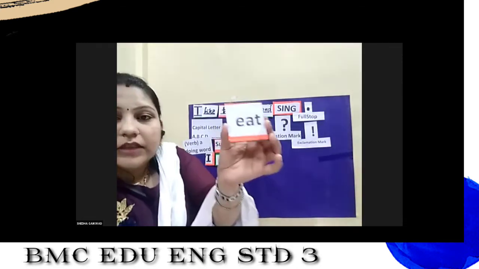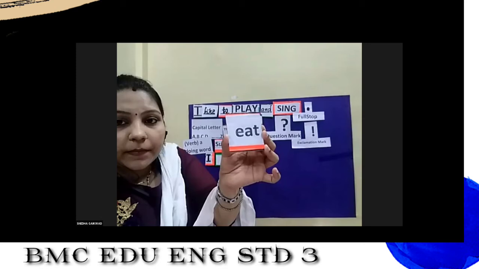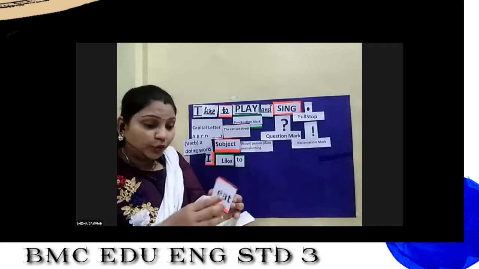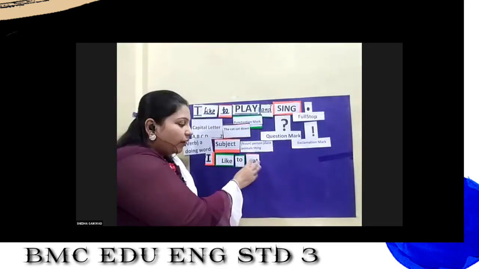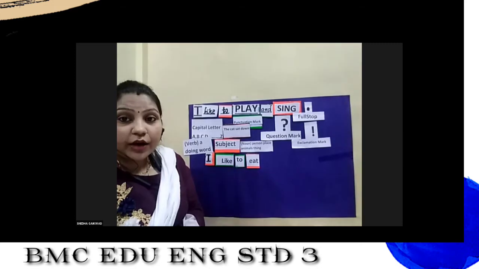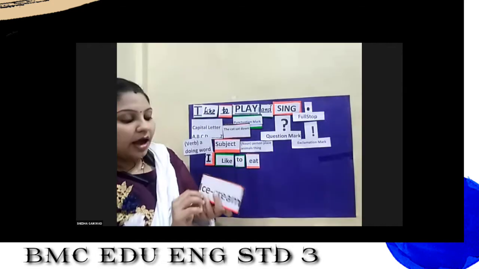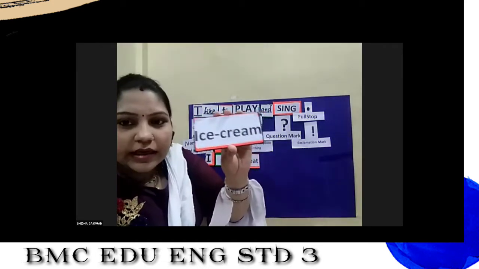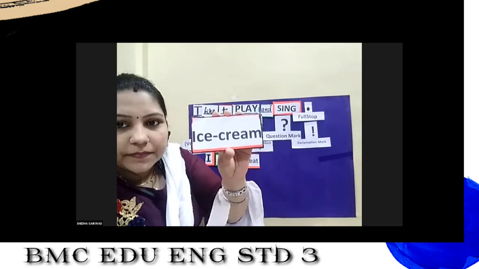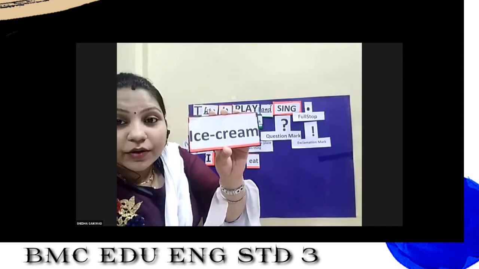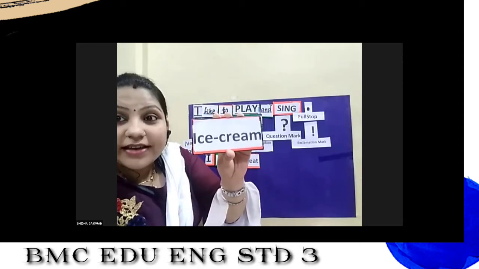Now see the third one. Yes. What is it? Yes, very good. Eat. So you all know the word. You can read the words very easily. And what we are doing? We are using words to make a sentence. Now see the last word. This one is bigger, but you can read this. Read this word which I am showing you right now. Yes, very good, students. It's ice cream. So let's stick our ice cream over here.